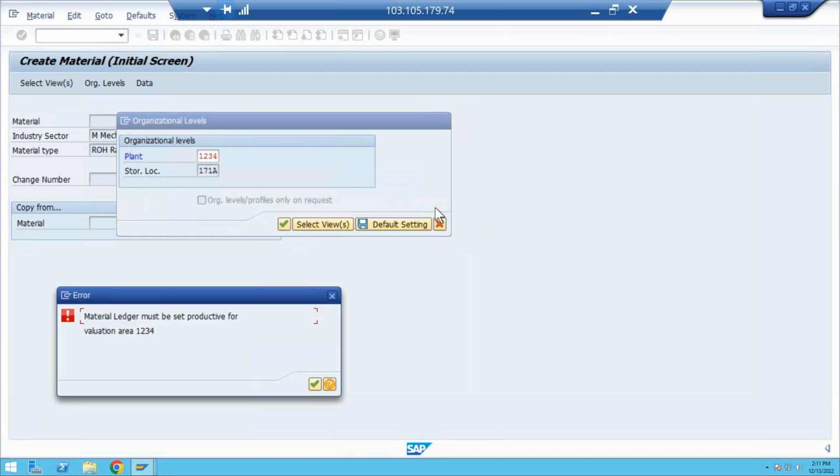So why is that? Because in ECC it is okay, it works simply. After creating a plant, you can immediately create a material. But in S4 it is not like this. What are the changes you observed? Material number is changed from 18 characters to 40 characters. Material ledger is mandatory. So the difference you need to understand between ECC and S4: what is the optional field and what is the mandatory field.